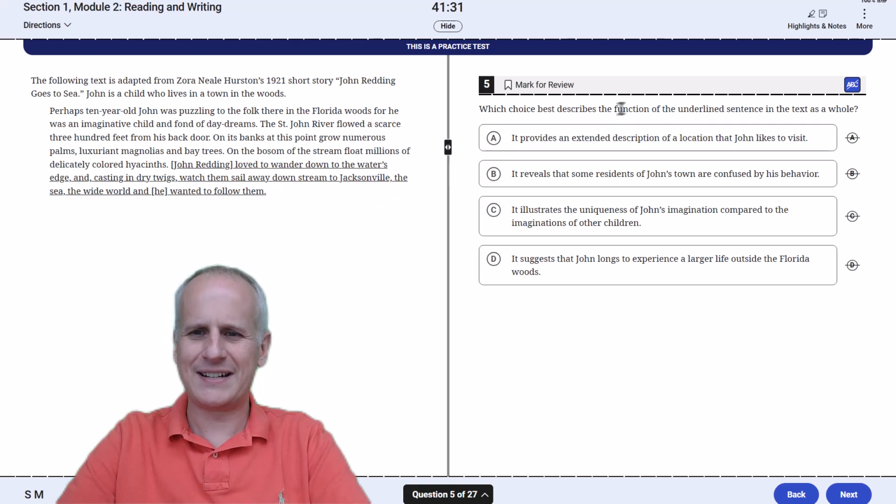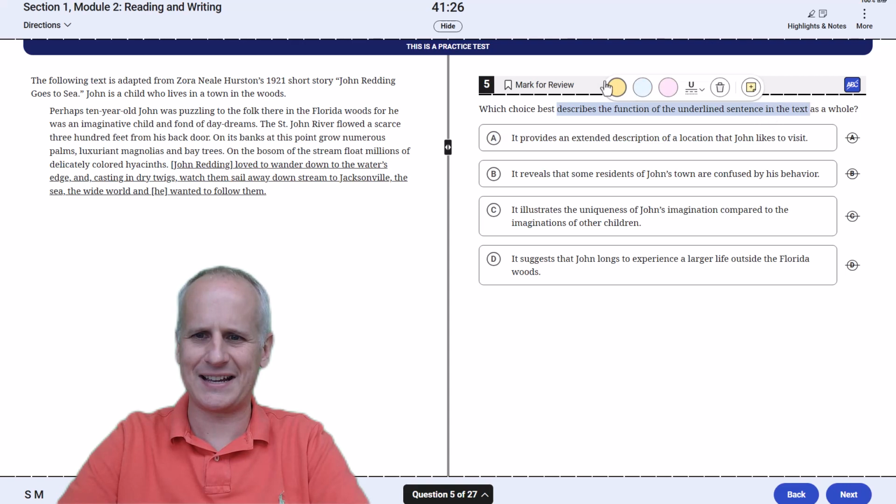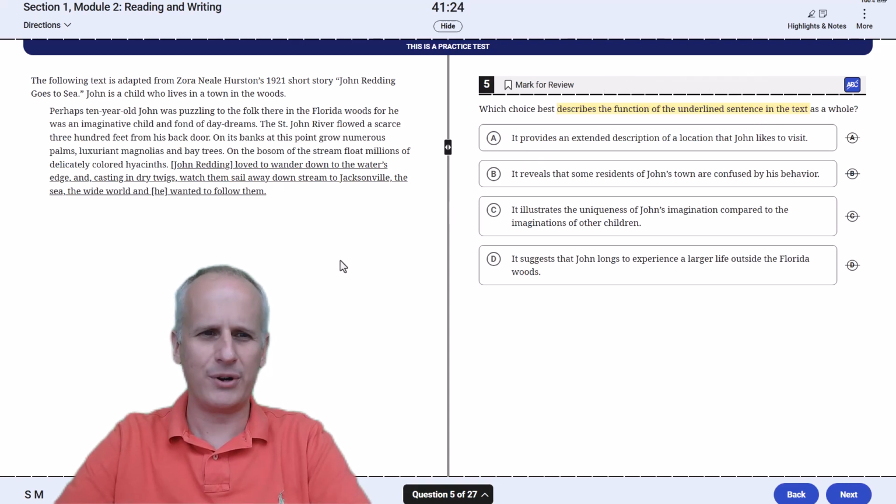We're going to read the task first, which is asking for the function of the underlined sentence in the text as a whole. So we highlight that. We're going to read from the top. The following text is adapted from Zora Neale Hurston's 1921 short story, John Redding Goes to Sea. John is a child who lives in a town in the woods.